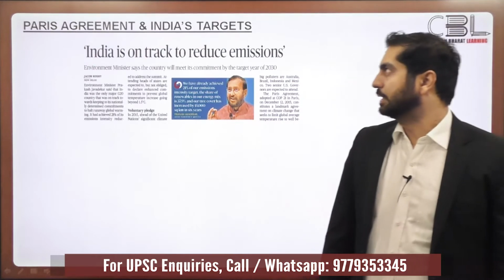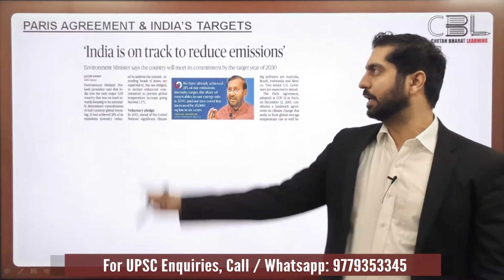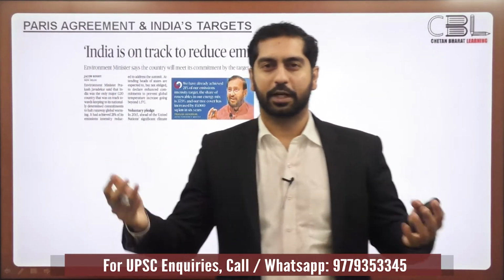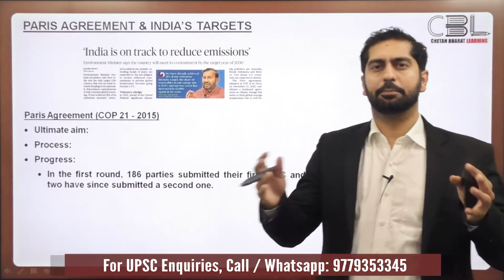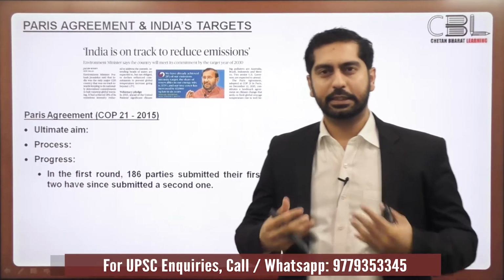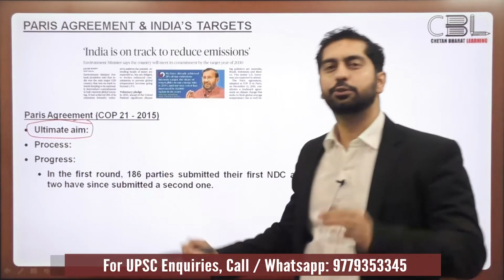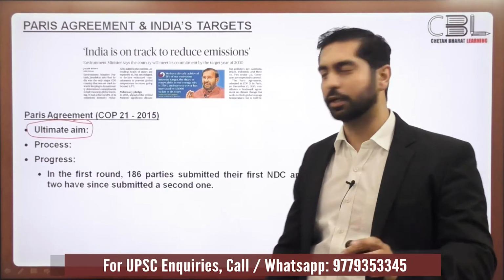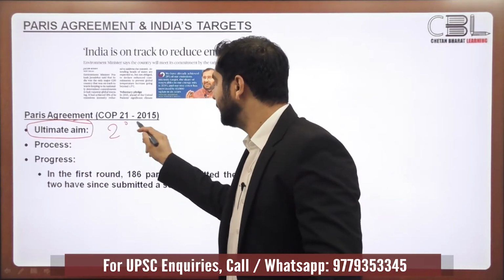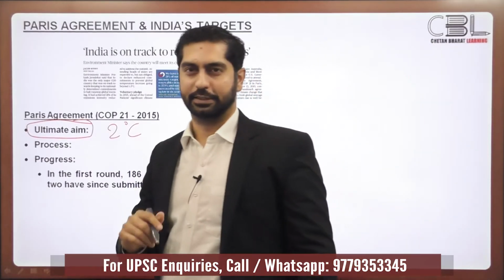Now, moving on to our next topic, the Paris Agreement and India's targets. The Paris Agreement, like I said earlier, is the overarching agreement. You know about that. In 2015, it was signed by all the parties. And under this agreement, the ultimate aim was to limit the rise of temperature of the earth to 2 degrees Celsius as compared to the pre-industrial levels.